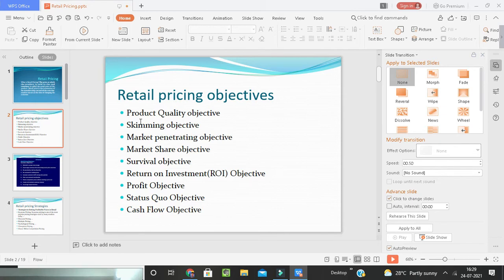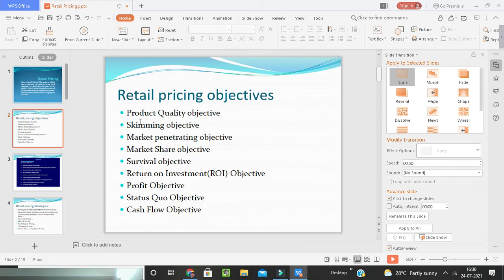Now the market share objective. It is a kind of pricing objective in which the retailer adjusts price levels based on competitors' changes in price with the goal of gaining market share. Then, the survival objective is an objective in which the retailer increases price levels to meet sales expenses. Next one is the return on investment objective. In this, the retailer attempts to meet or exceed slated return on investment figures. Then, the profit objective: the retailer attempts to meet or exceed projected profit levels.